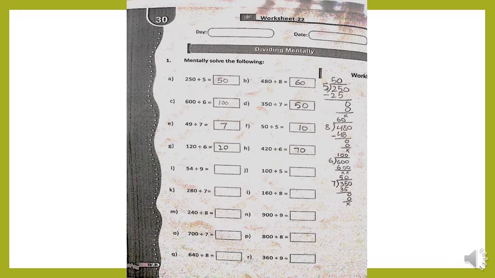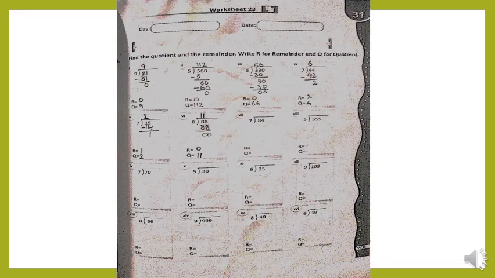Moving on to the next, page number 31, where we have to find the quotient and remainder. Write R for remainder and Q for quotient. What do we have to do now? We have to find the remainder. The remainder is the number at the last, that which remains, and the number which we are dividing is the quotient. It means, what final answer are we getting?